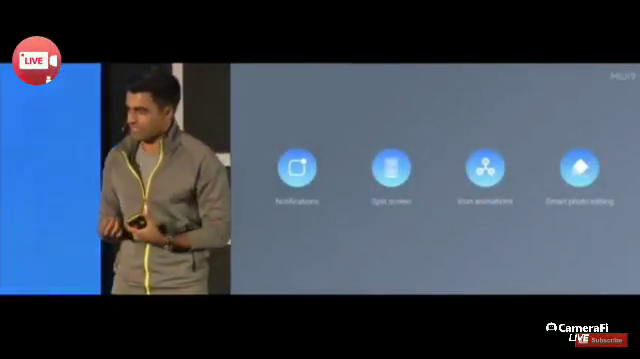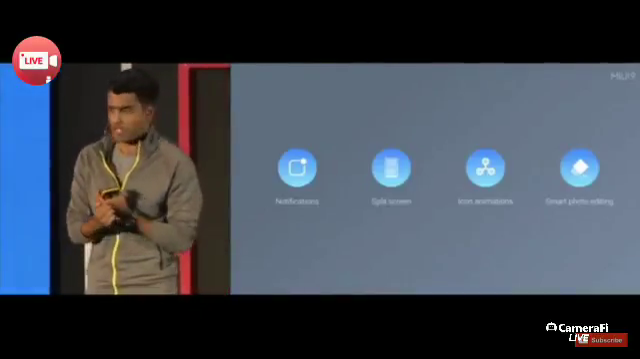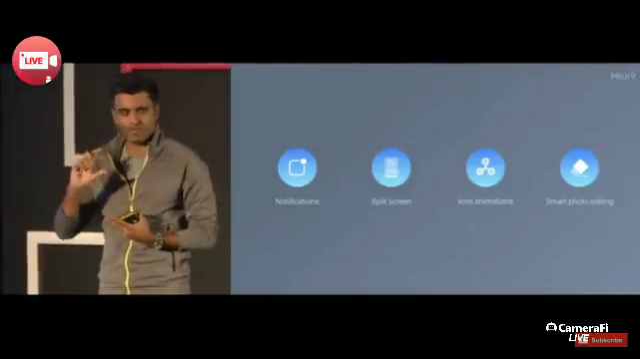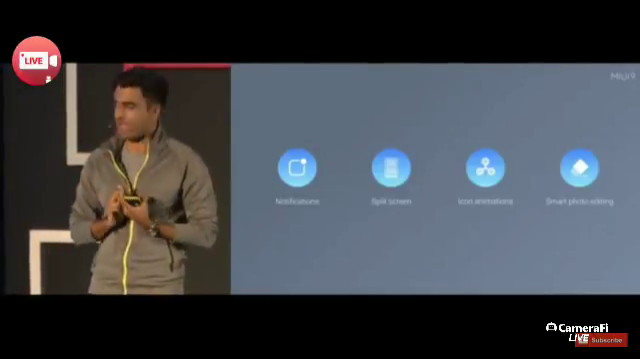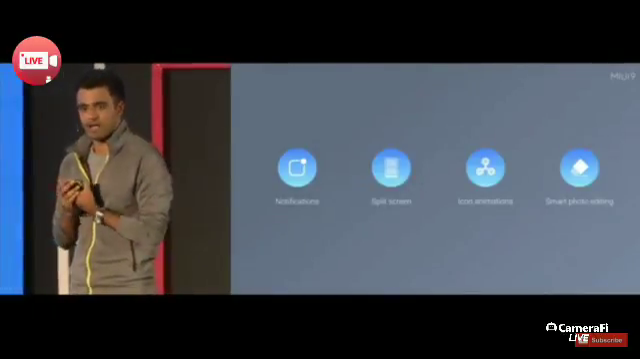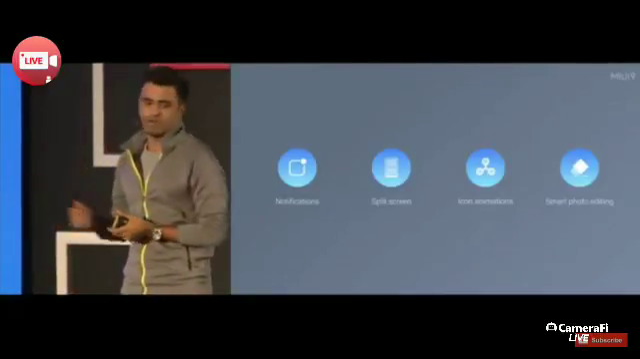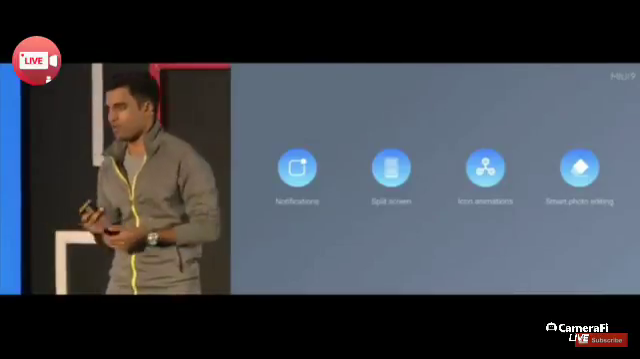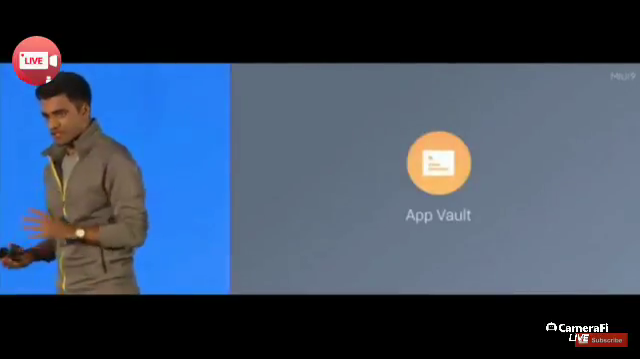So those are the four improvements that we made to MIUI 9. Changes to notifications to support more global features. Split screen, which is a much easier way to swap the apps. These really cool little icon animations, and the smart photo editing, which is powered by on-device machine learning, available to all MIUI 9 devices. Okay, let's talk about some new features.